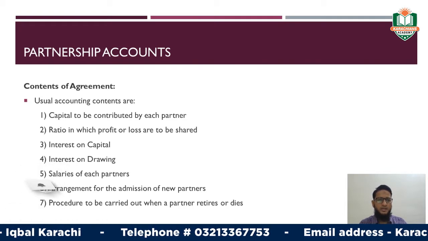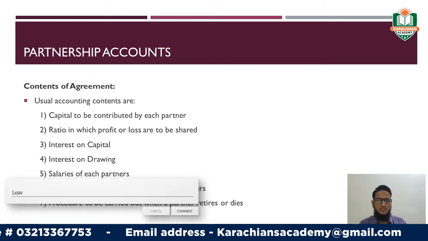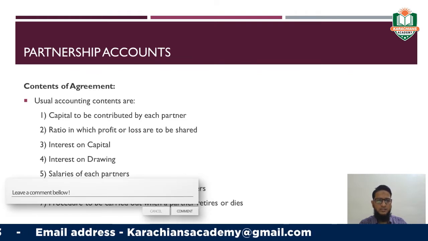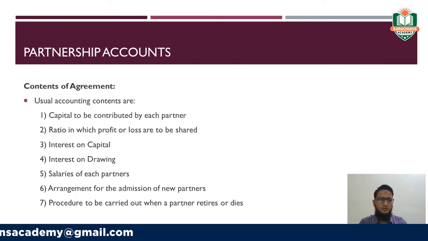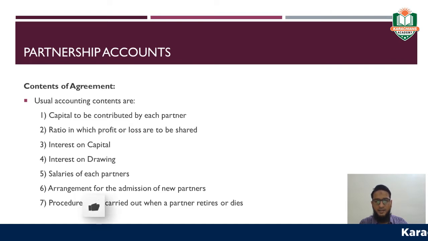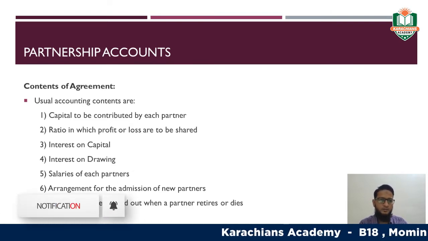The third one is interest on capital, then interest on drawings, salaries of each partner, arrangement for admission of a new partner, or the procedure to be carried out when an existing partner retires or dies, right?